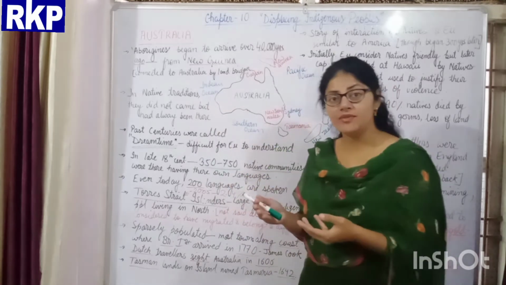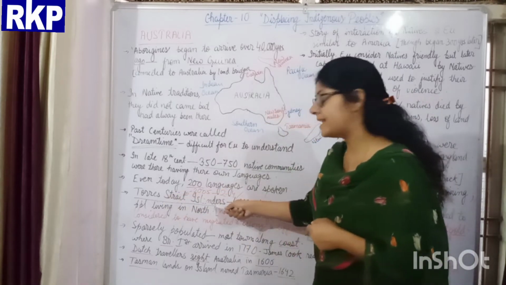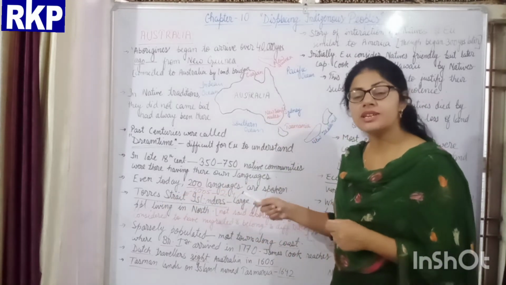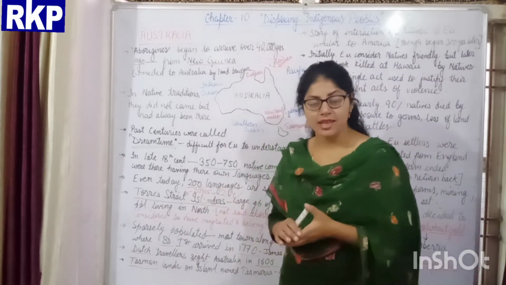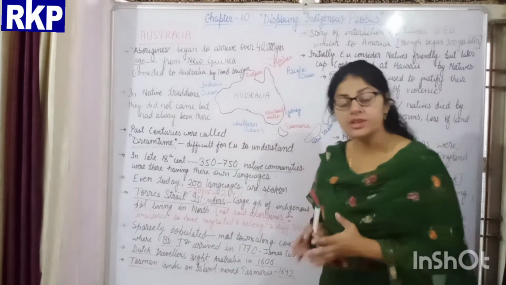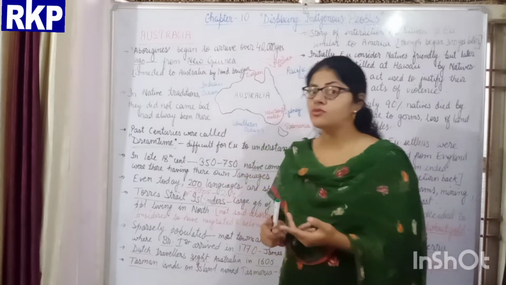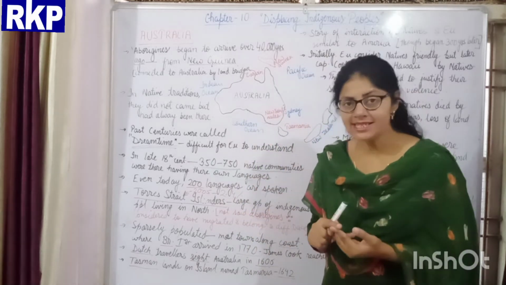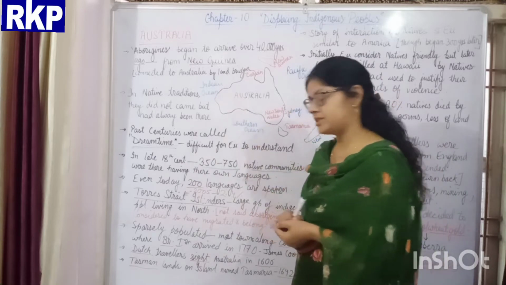In a similar way, the Torres Strait Islander is an indigenous community of Australia. But this community is not considered Aboriginal because they belong to a different race, and they also came much later than the other Aboriginals.